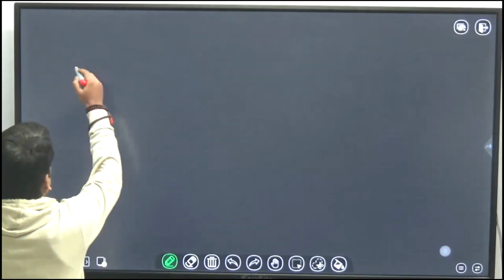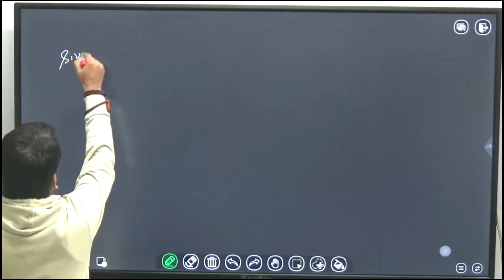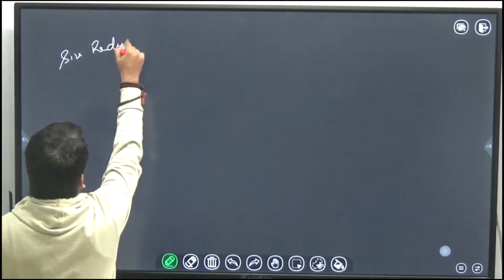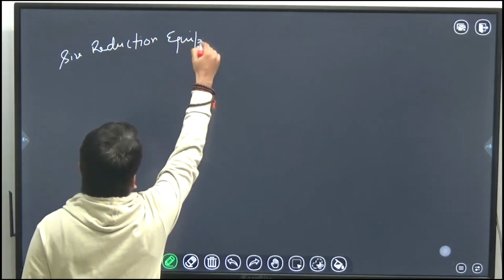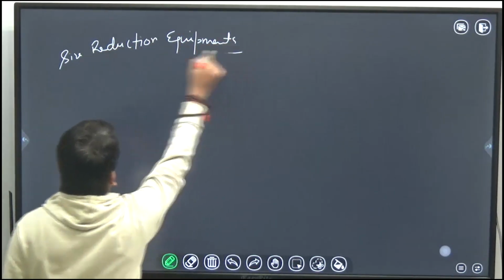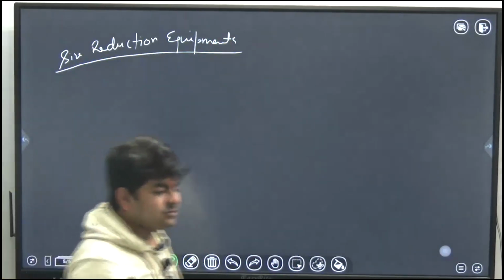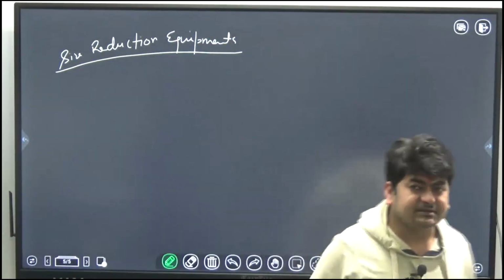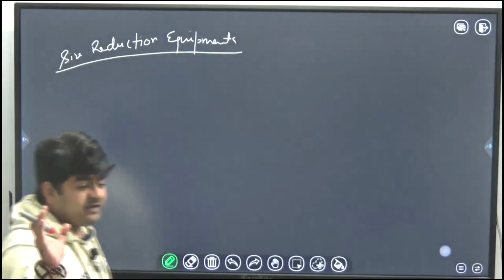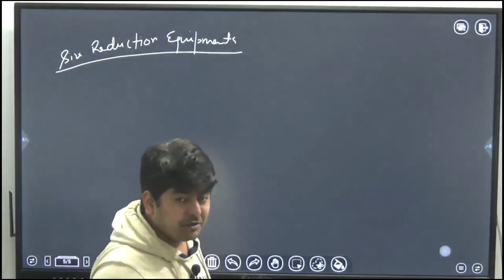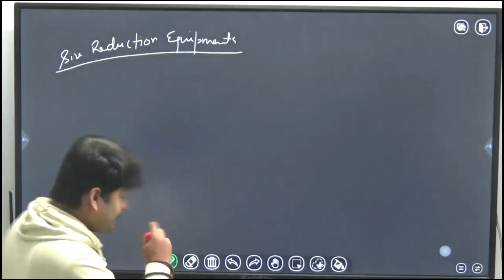Okay, so if I talk about the size reduction equipments, obviously I am not going to discuss all those equipments. Here I will talk about only few things because this is the revision class, this is not the discussion class. So we can classify the size reduction equipment in two categories.